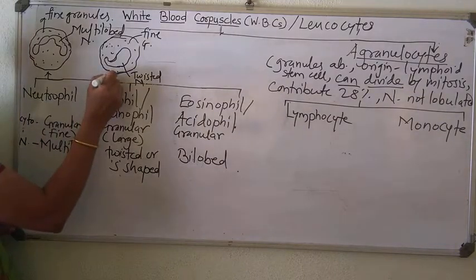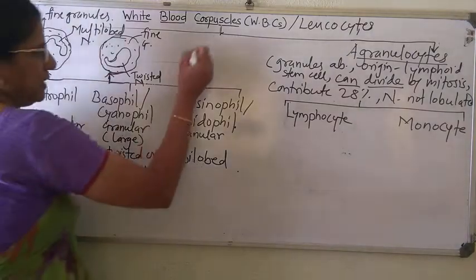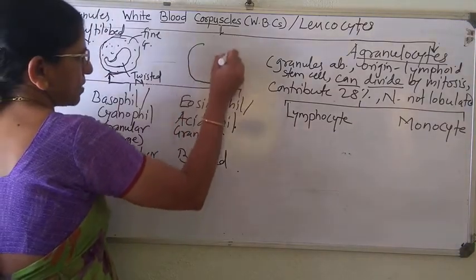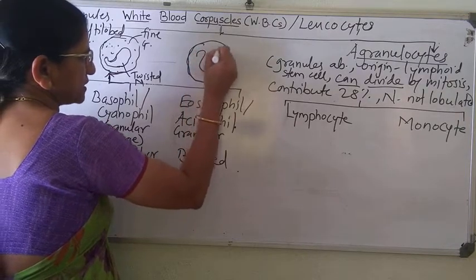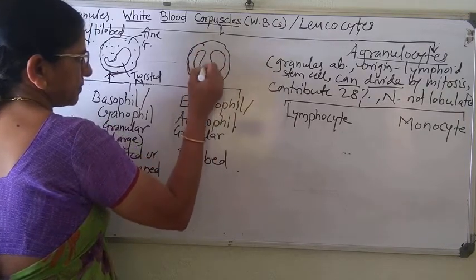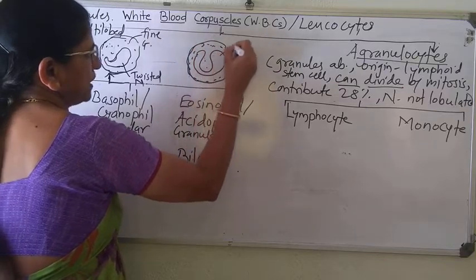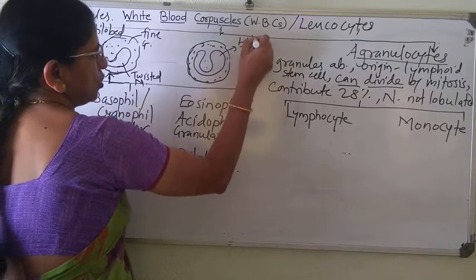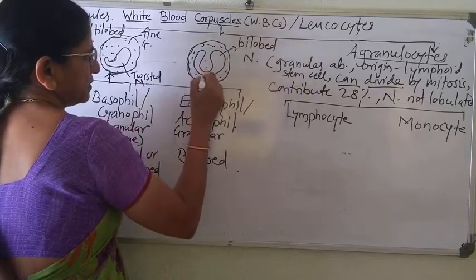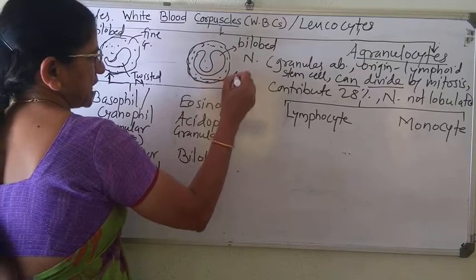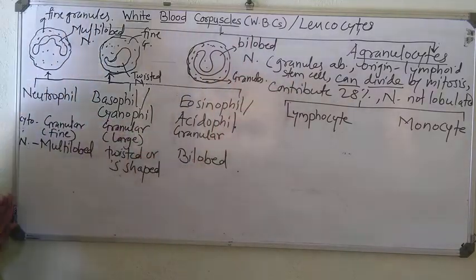So this is basophil. Whereas eosinophil shows bilobed nucleus. So this is bilobed nucleus, and here these are granules. Clear?